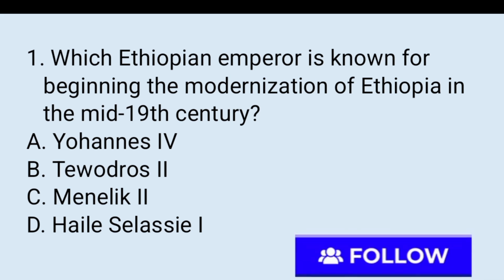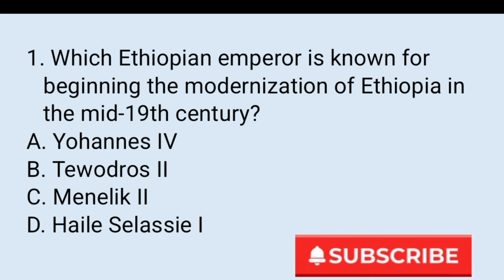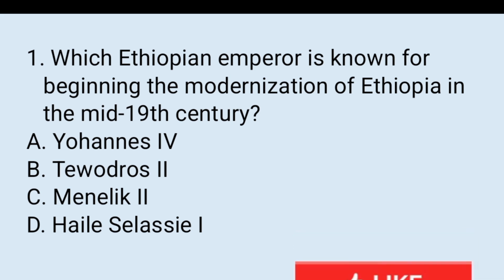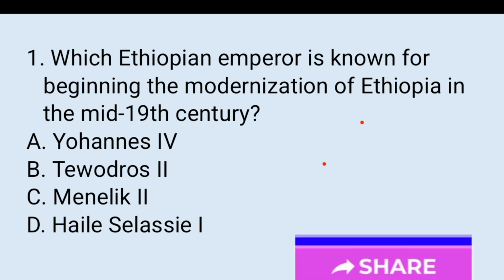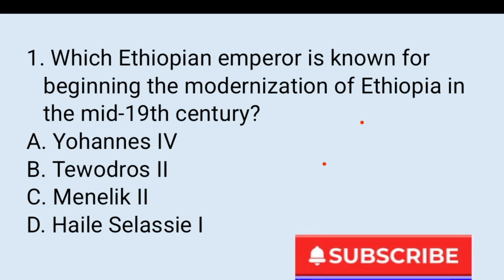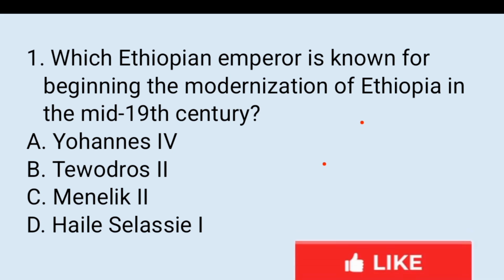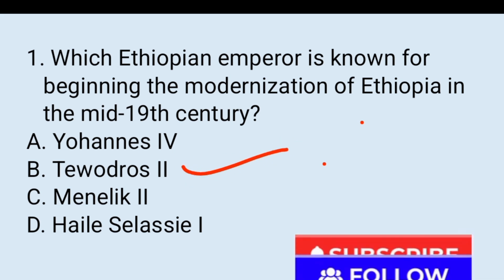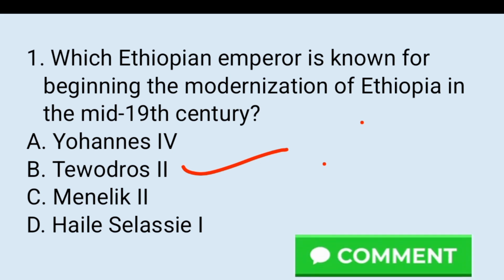Question number 1. Which Ethiopian emperor is known for the beginning of modernization of Ethiopia in the mid-19th century? A. Yohannes IV, B. Tewodros II, C. Menelik II, and D. Haile Selassie I. The right answer is B. Emperor Tewodros II was the beginning of what? Modernization of Ethiopia. So, one, centralization of government and introduction of modernization, and so on.